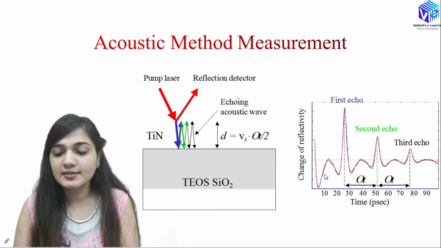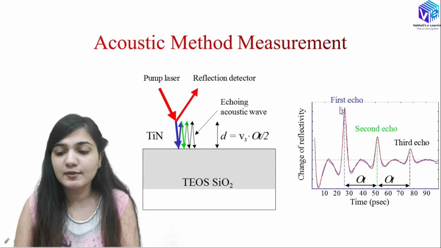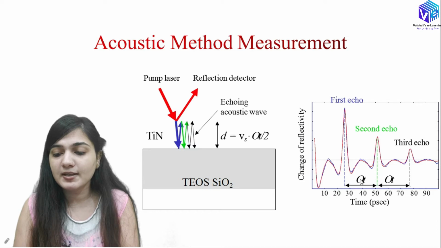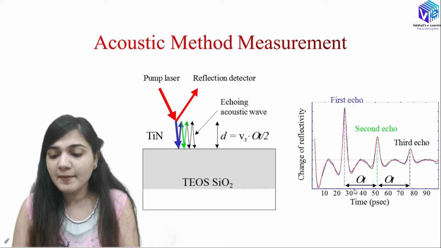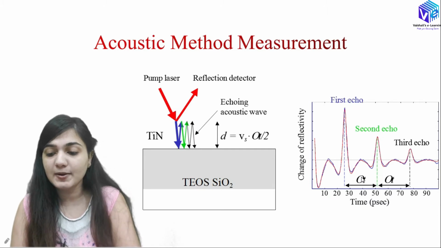Now you can see we can measure the echo as well. The time for the first echo is around 30. This is how I can measure the time, and this gives me the ΔT. The difference between the first echo and the second echo gives me the ΔT. So 50 minus 30 will be 20. For this scenario, my ΔT will be 20.